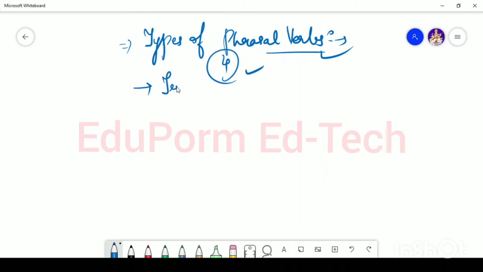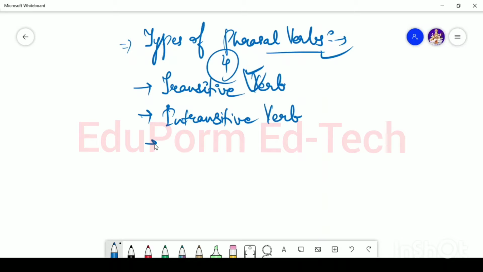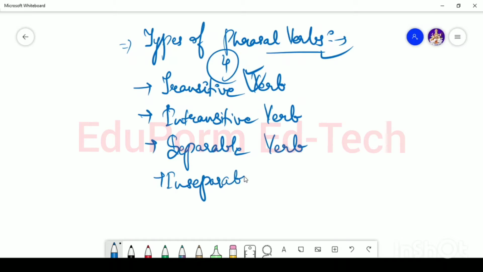Okay. The first one is known as transitive verb. The second one is known as intransitive verb. Third one is known as separable verb. And fourth one is known as inseparable verb. We are going to talk about each verb one by one, alright?